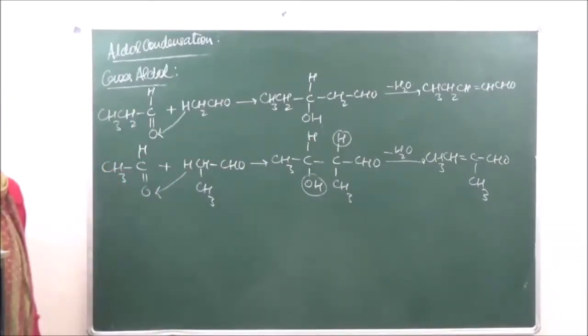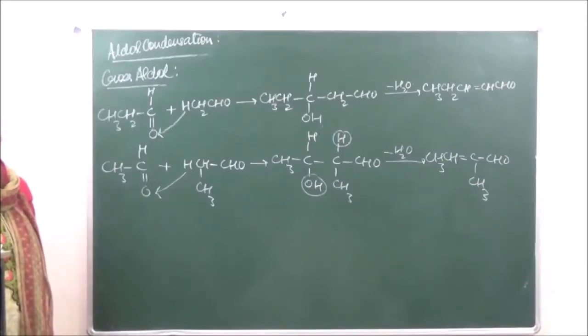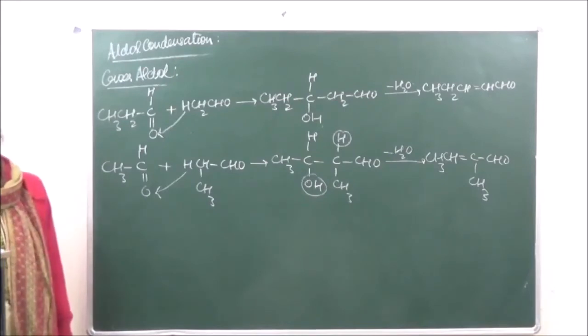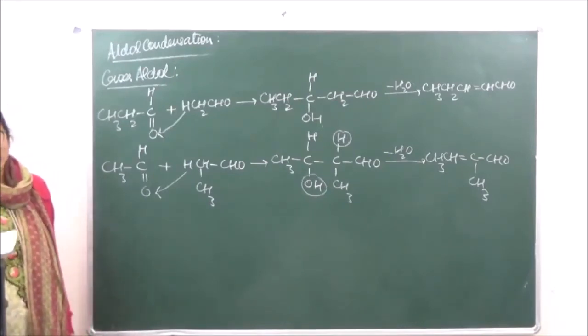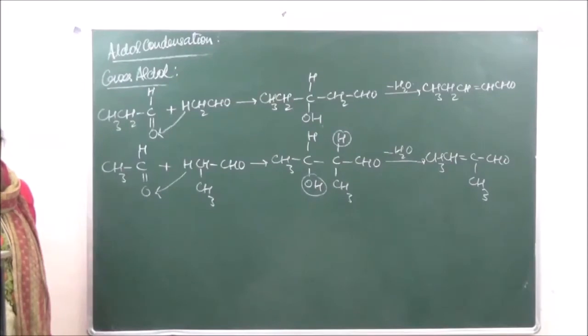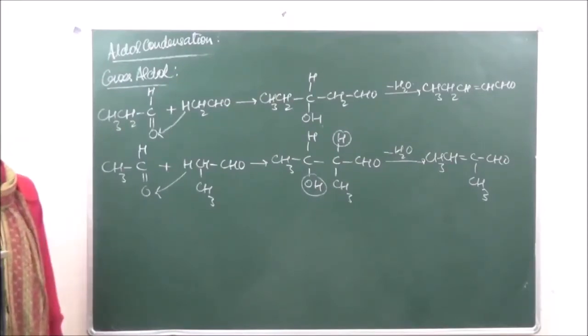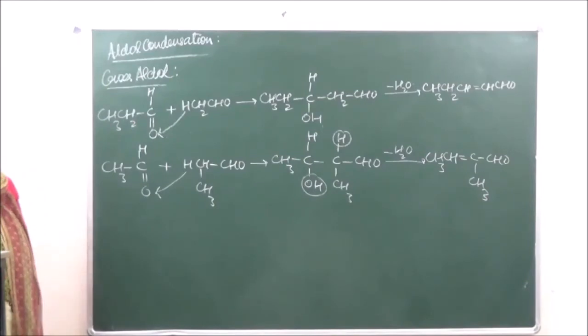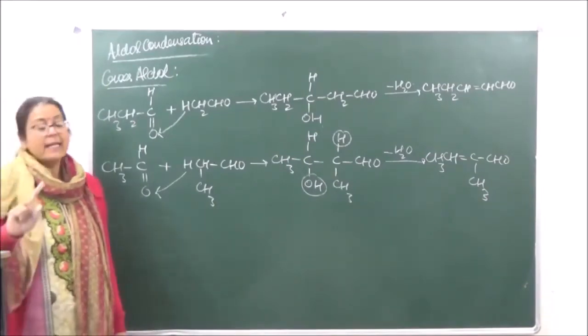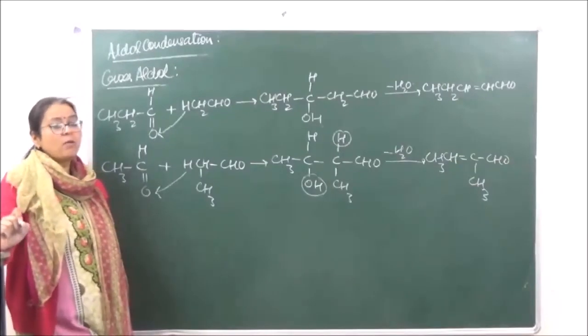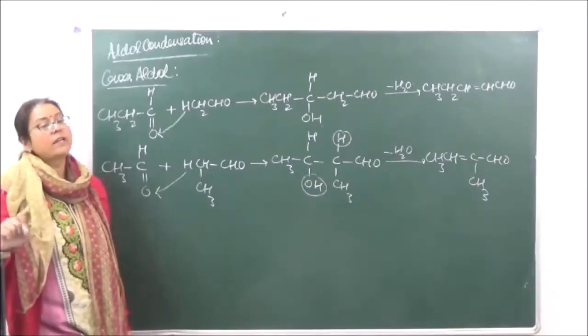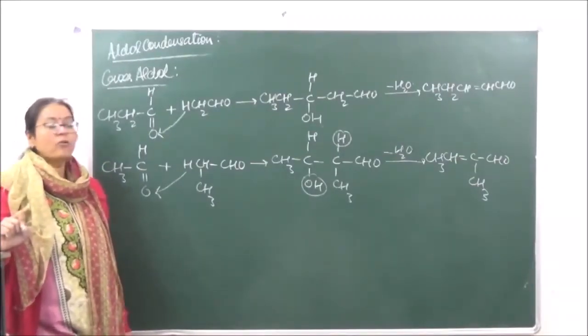Now let's take another compound over here. If we're taking acetone, right? And we are taking ketone. We are taking aldehyde and ketone. Remember that it is the alpha hydrogen atom of the ketone which is involved in condensation and not that of an aldehyde.